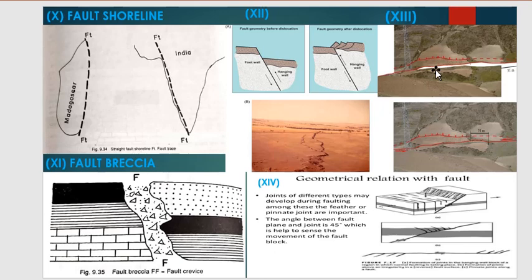Magnetic anomaly of faulted blocks. Feather joints, if present, indicate fault and fault movement. Joints also indicate the presence of a fault. Mainly feather joints are more important. This is a feather joint, an important indication of a fault.